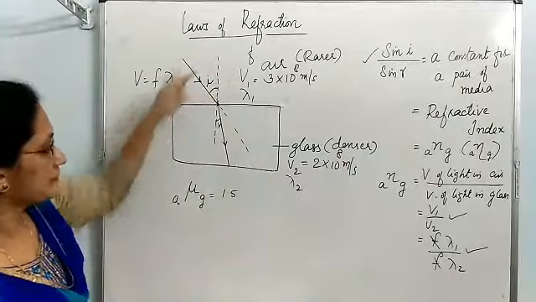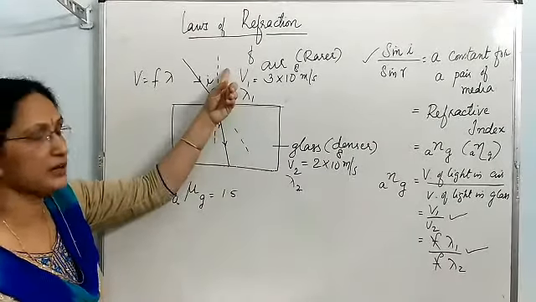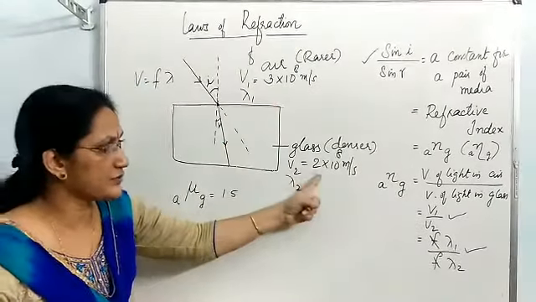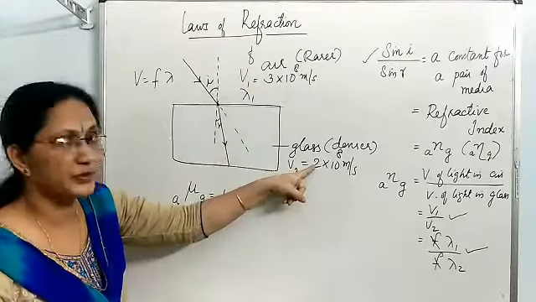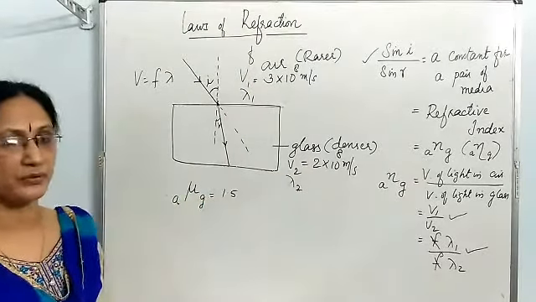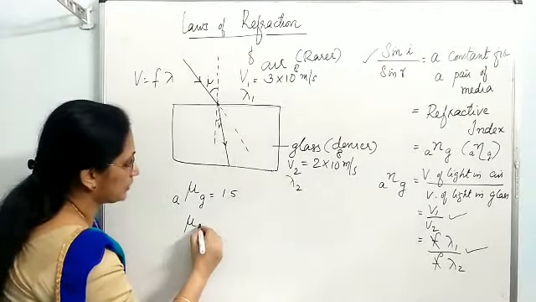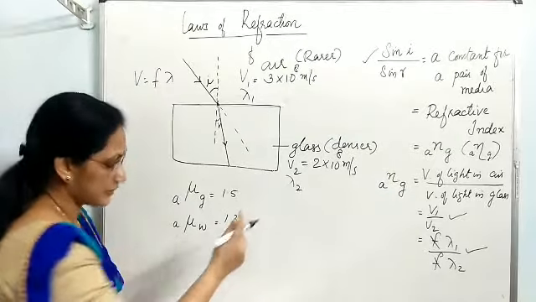If you are finding out refractive index of glass with respect to air, formula is velocity of light in air upon velocity of light in glass. You will get it 3 by 2 when you do the calculation, that is 1.5. If you find out refractive index of water with respect to air, it is 1.3.